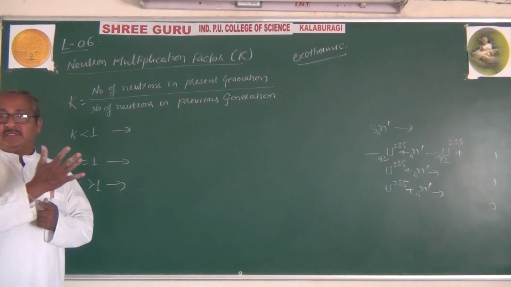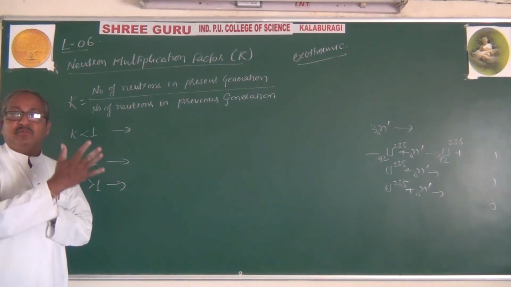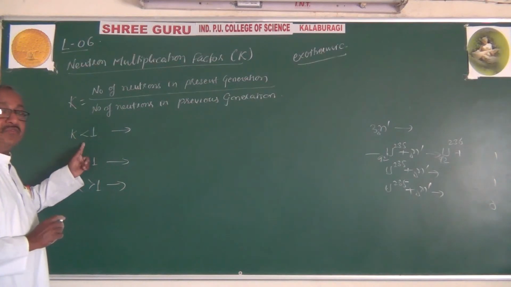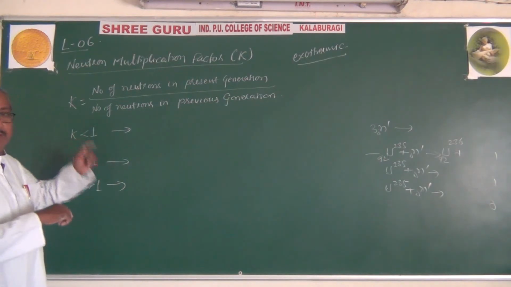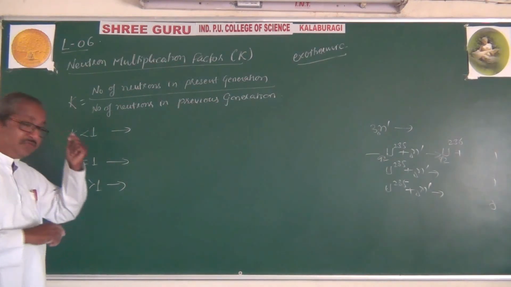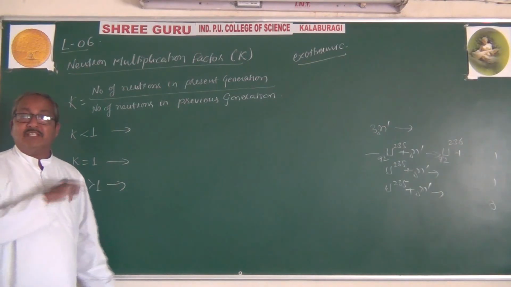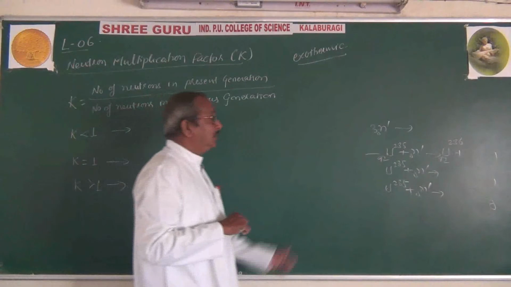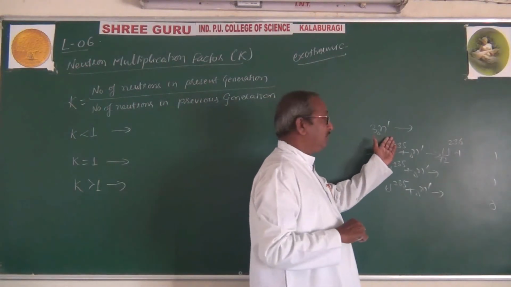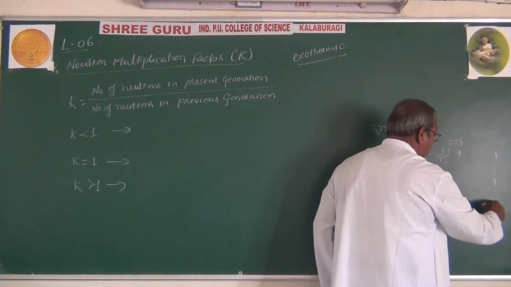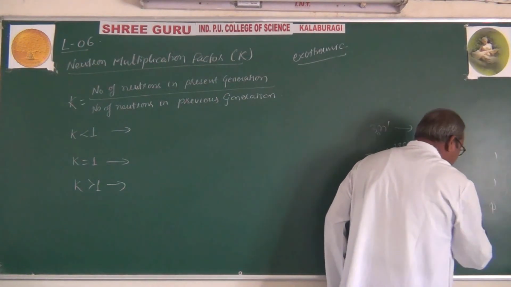After a few steps, a few reactions, the chain will stop when the multiplication factor is less than 1. If the multiplication factor is equal to 1, in the first reaction 3 neutrons, again in the second reaction also, in each reaction 1 1 1, so again 3 neutrons will